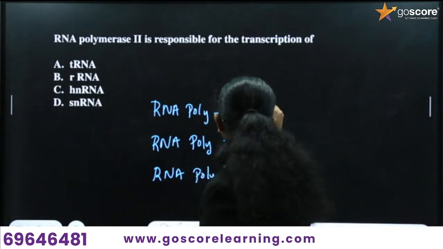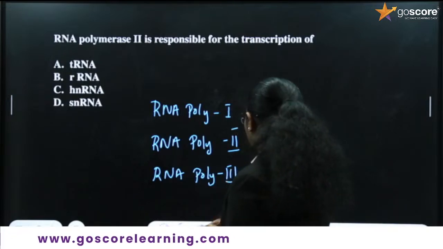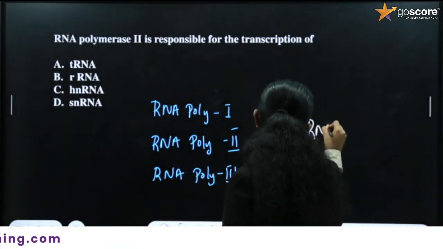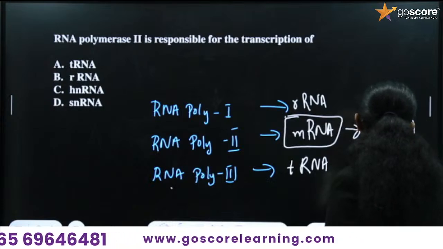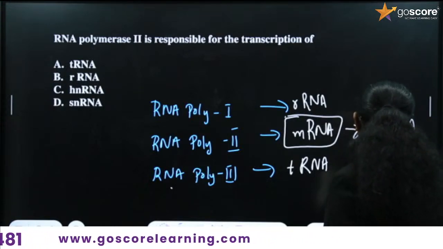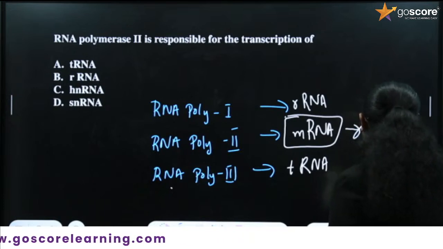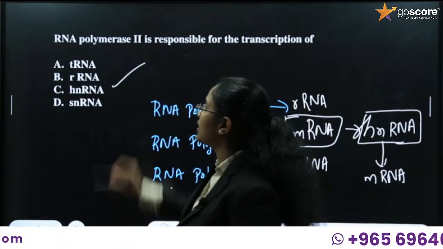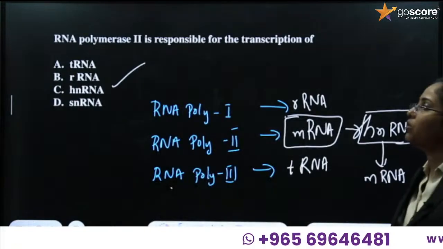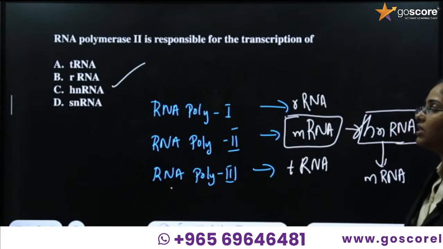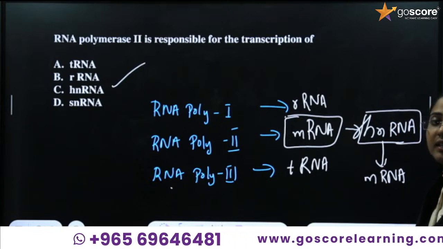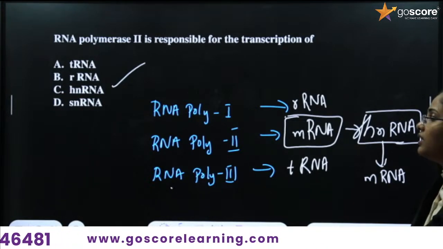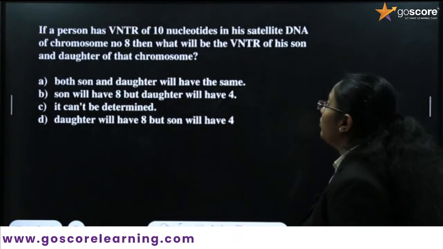Okay, so we have learned this before. What is the role of these three polymerases? RNA polymerase 2 helps in the synthesis of mRNA. From hnRNA, what is formed? Heterogeneous RNA, and from it mRNA is synthesized. So we can go with the option hnRNA. RNA polymerase 2 helps to synthesize the first RNA, that is heterogeneous RNA, which contains both exons and introns. Okay, is it clear for you? What is the next question?